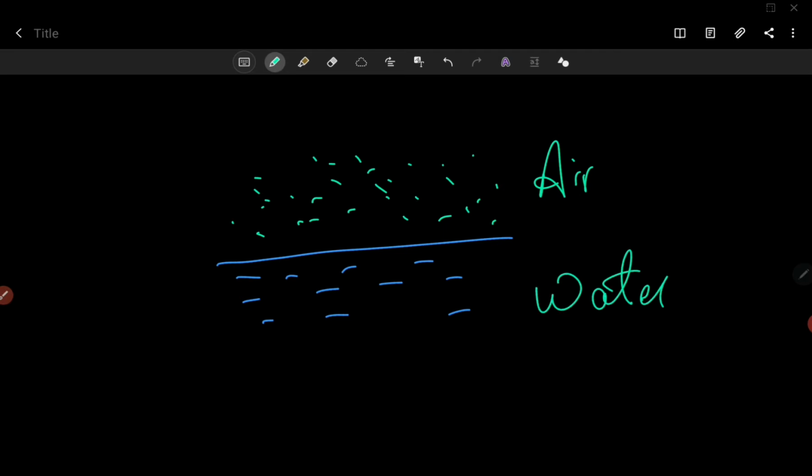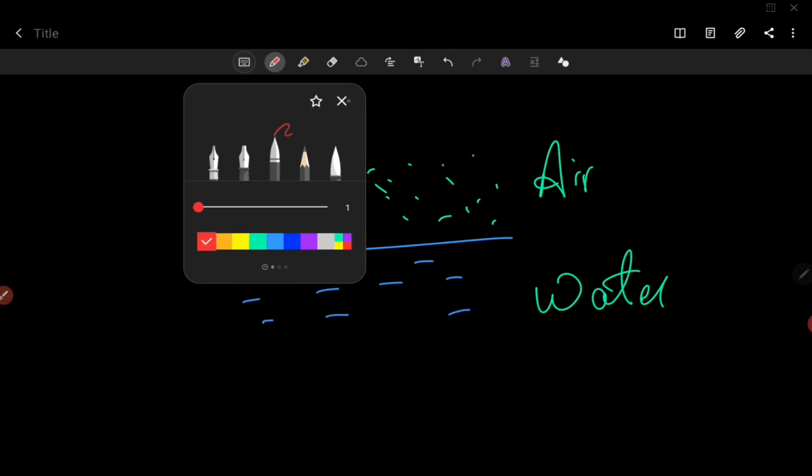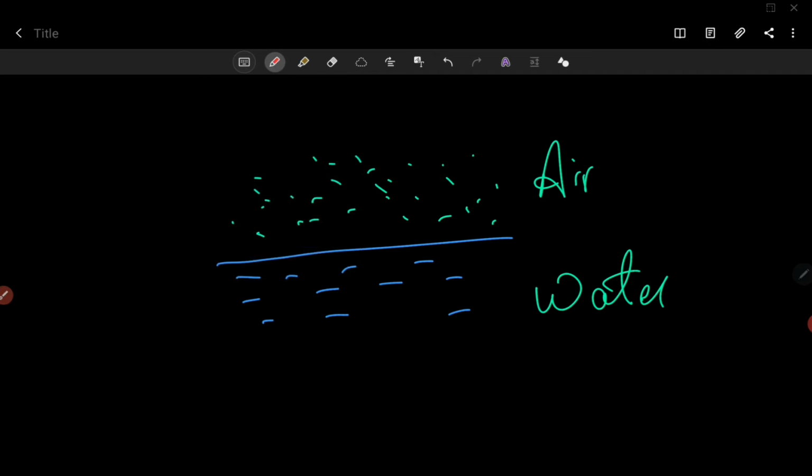So whenever a light ray is traveling from air to water or water to air, such that it strikes obliquely, that means making some angle with the surface of water or any other medium, then the light is supposed to go straight, but it does not go. It tries to divert from its direction. This particular phenomenon is known as refraction of light. Here the lines are not straight, but it is supposed to be straight. That can be explained with the help of a proper diagram given in our book.